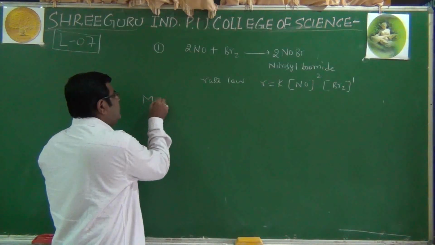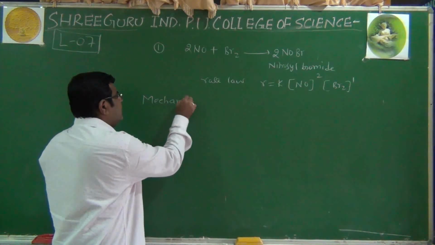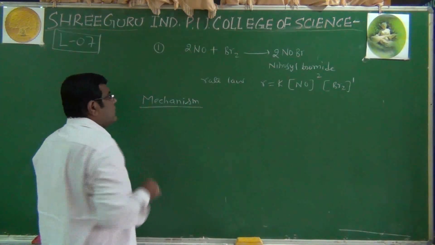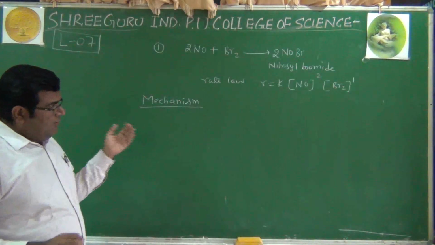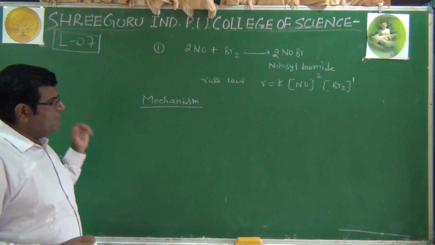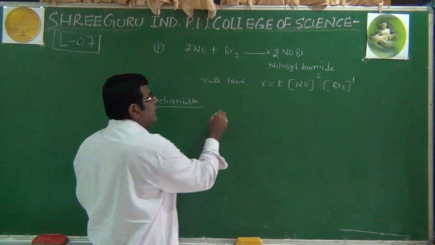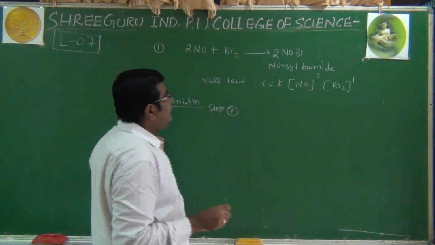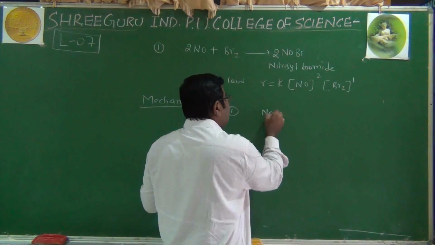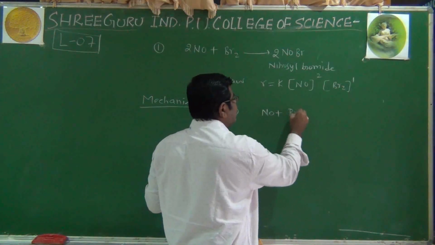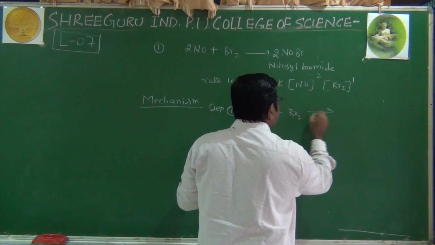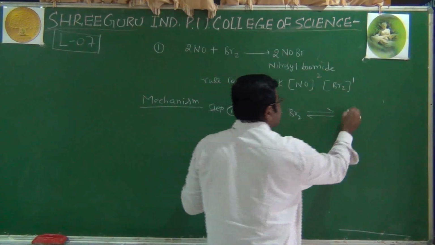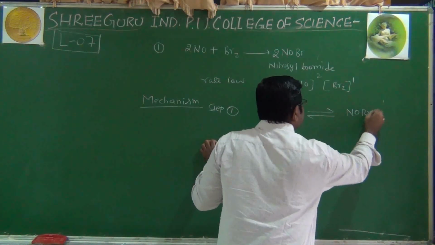Now, to suggest this rate law, to explain this rate law, a mechanism is proposed, and in that, step 1 is: 1 molecule of nitric oxide combines with bromine and they reversibly give this species.